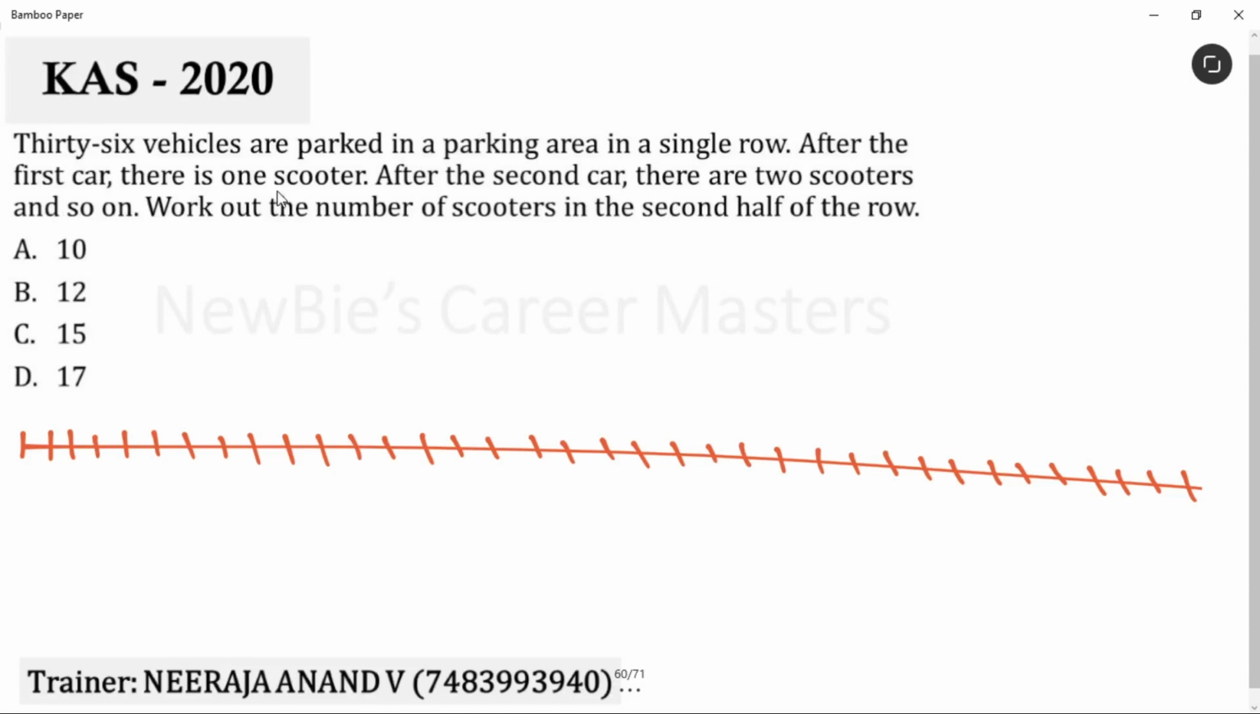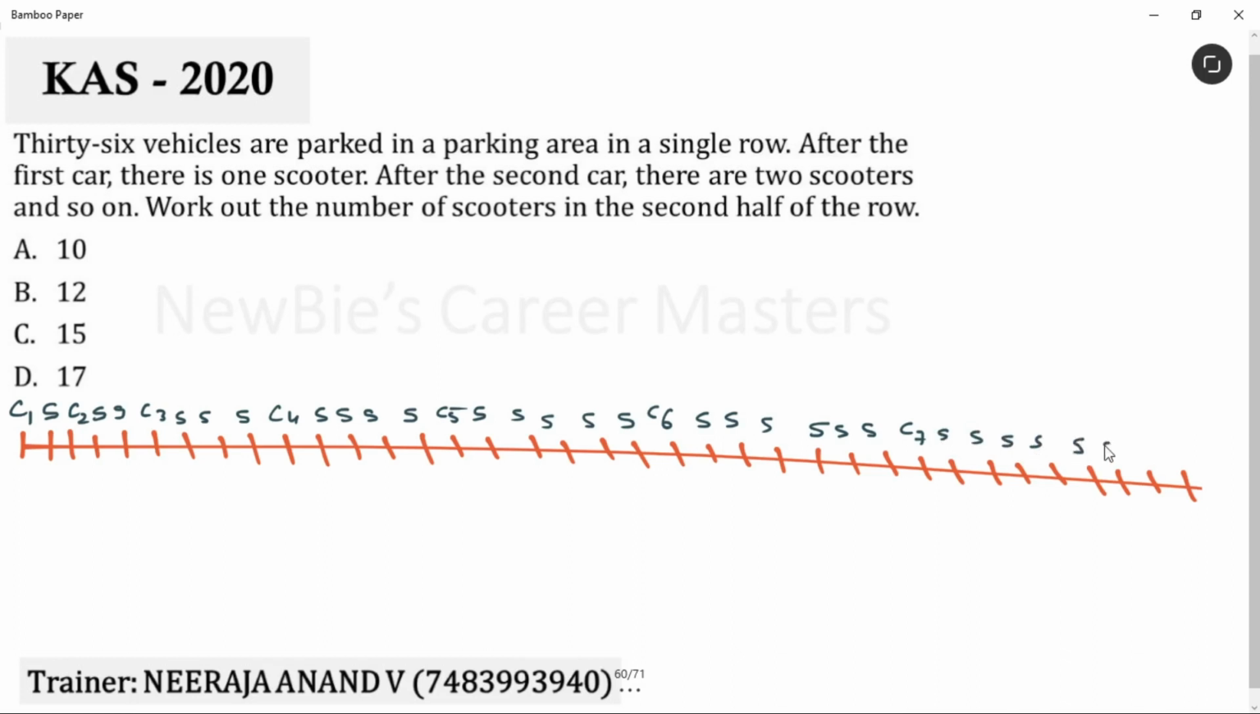After the first car, one scooter is there. After the second car, two scooters are there. That means, see, I'll place the first car here. After this car, one scooter should come. Then second car, two scooters. Third car, three scooters. Fourth car, four scooters. Fifth car, five scooters. Okay, sixth car. After the sixth car, 6 scooters should come. Then seventh car, after this 7 scooters should come. Then at last we have the 8th car.